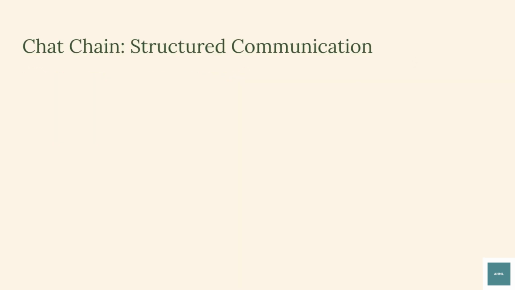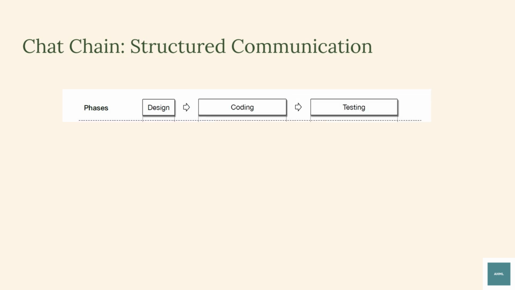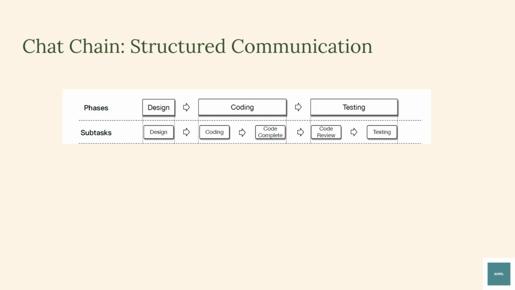ChatDev uses a chat chain with sequential phases including design, coding, and testing. Each phase consists of sequential subtasks. For example, the coding phase is subdivided into code writing and completion, and the testing phase is segmented into code review and system testing. In every subtask, two agents act as an instructor and an assistant.